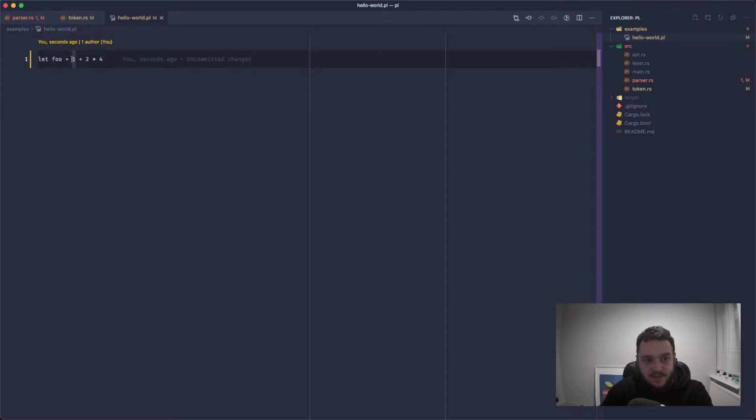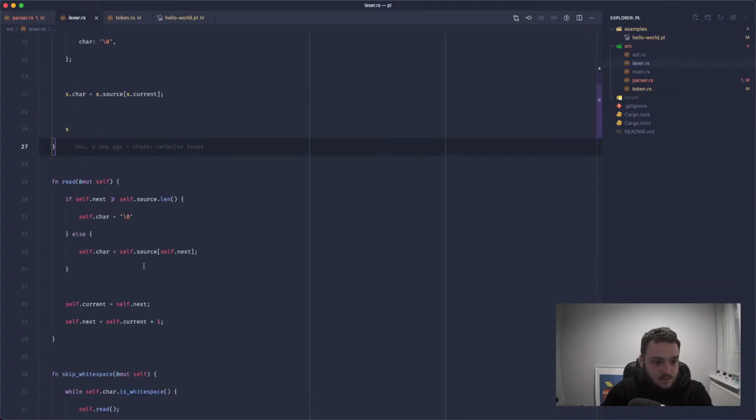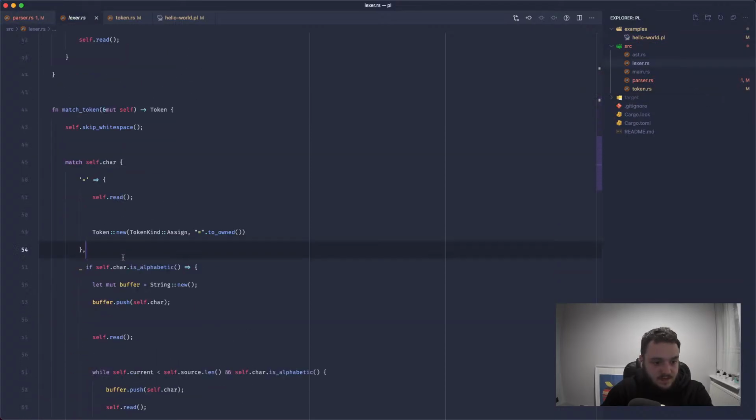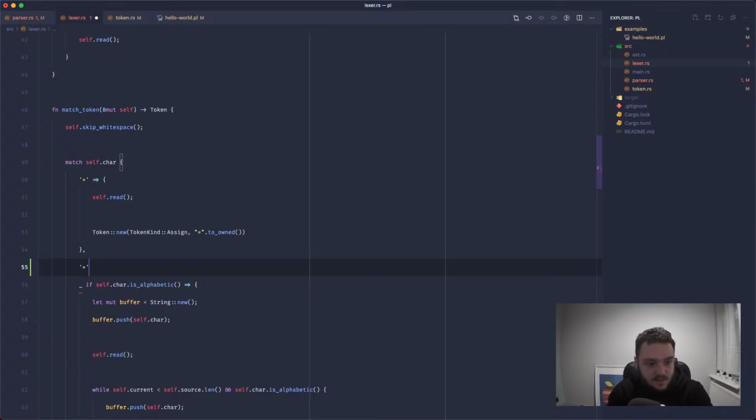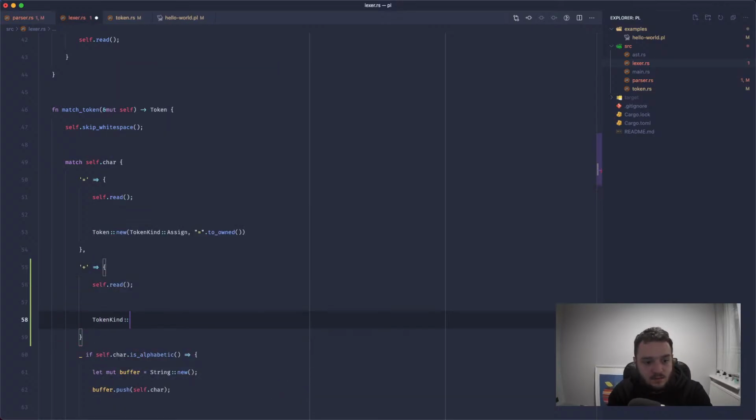But without the binding power, it might say, well, we've got a 1, we've got a plus and a 2. So this is 3, times it by 4 is 12. But we want it to use those proper maths rules. So we'll use this new expression. And we also need to make sure we're getting these tokens come in. So further down here, we can say if it is a plus sign, we can read the plus sign,